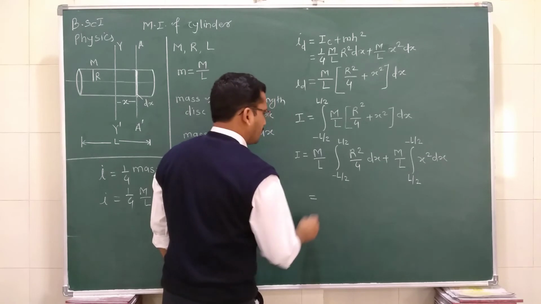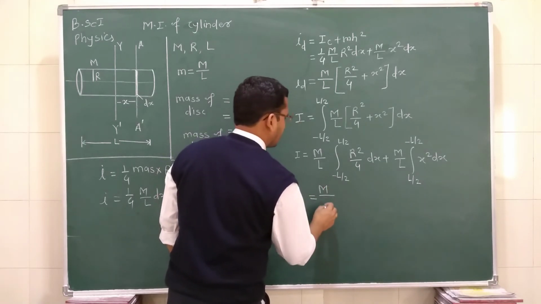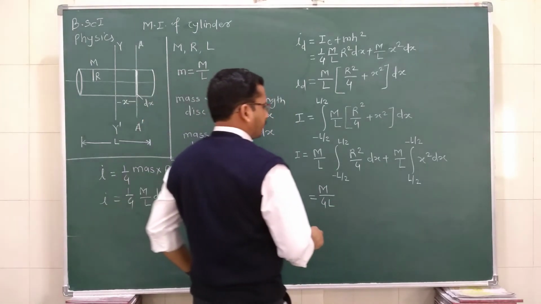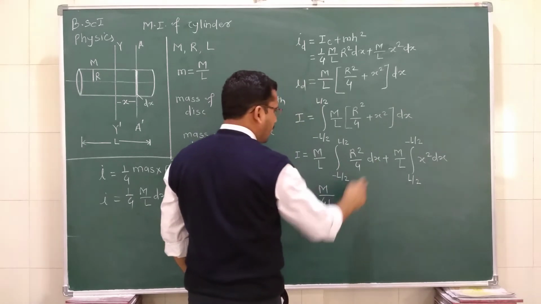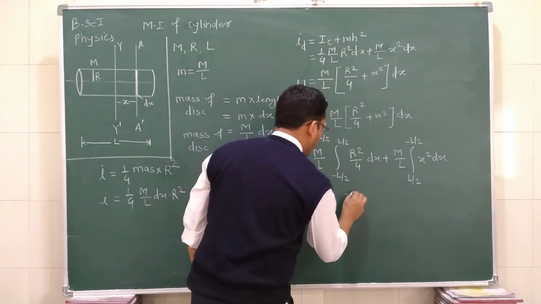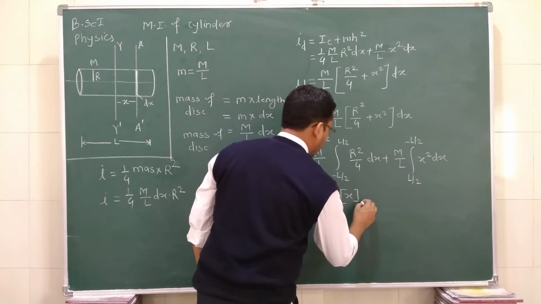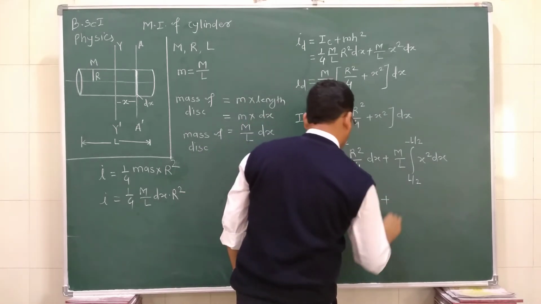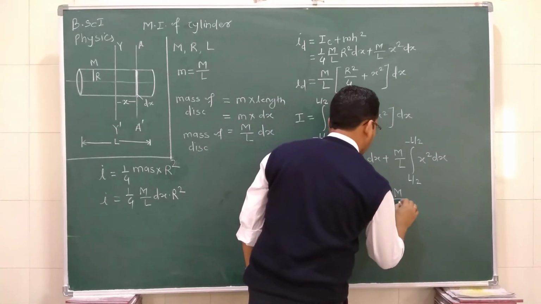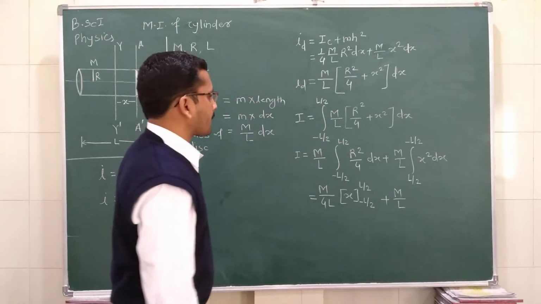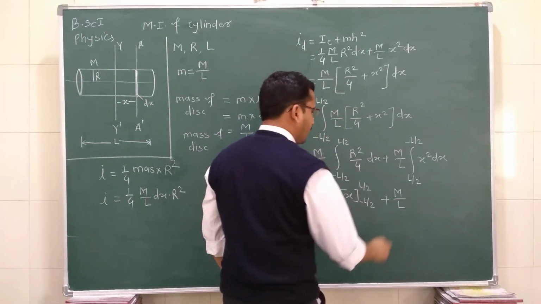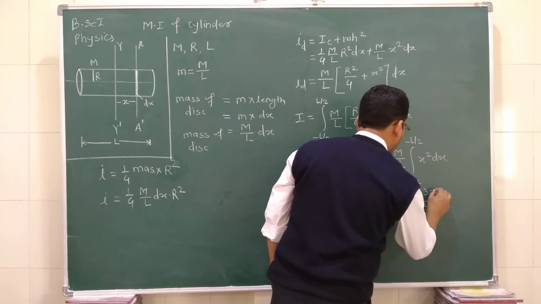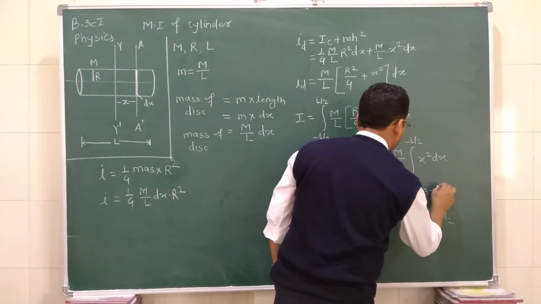So here, this m by L, so you can write here this 4L. And here this is the integration of dx, and the integration of dx is equal to x, so we write here x, and this x is from minus L by 2 to plus L by 2, plus m by L times x cube divided by 3, and its limit from minus L by 2 to plus L by 2.